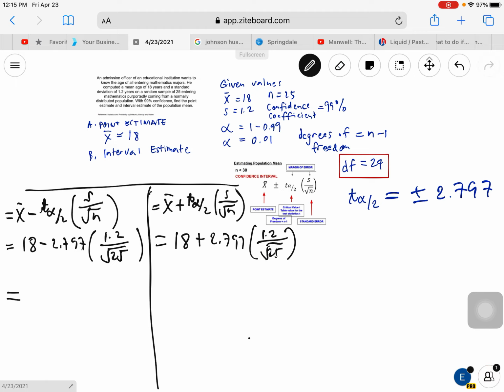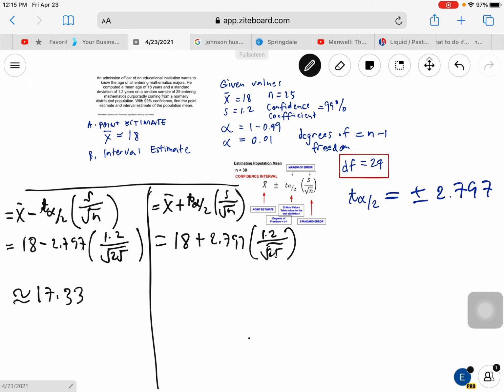Then using our calculators, just get your calculators and let's solve this. We have 18 minus 2.797 times 1.2 all over square root of 25. This is approximately 17.33.